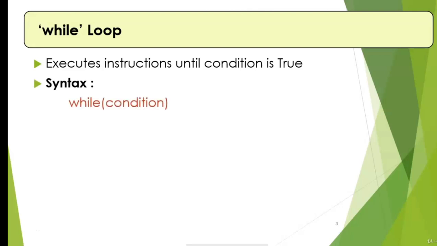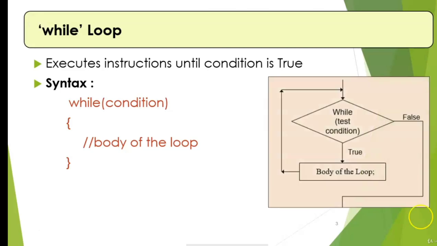While is the keyword. In the bracket mention the condition, and in curly braces write the code that you want to execute when this condition is true. Pictorially it is shown like this. While will test one condition, and if this condition is true, then the body of the loop will be executed, and this will execute till the moment the condition is true. The moment the condition becomes false, the loop will terminate and we will go to the next statement in the program.